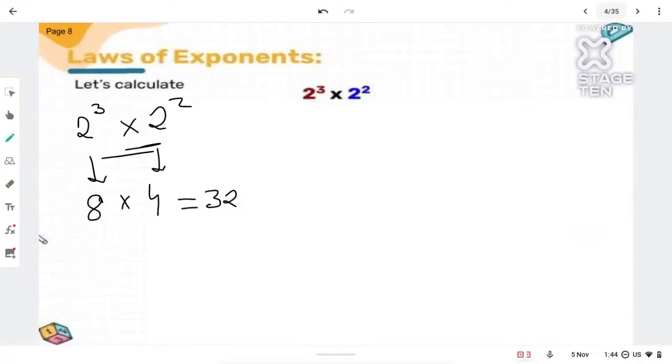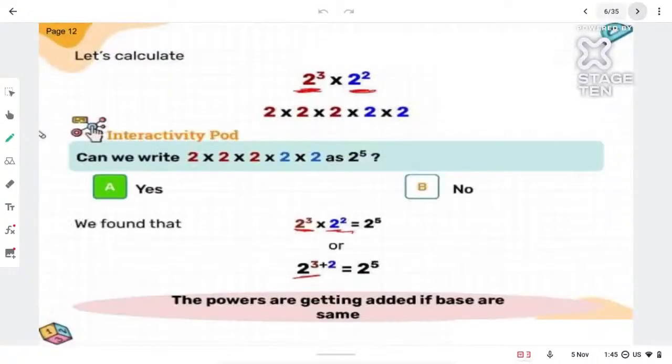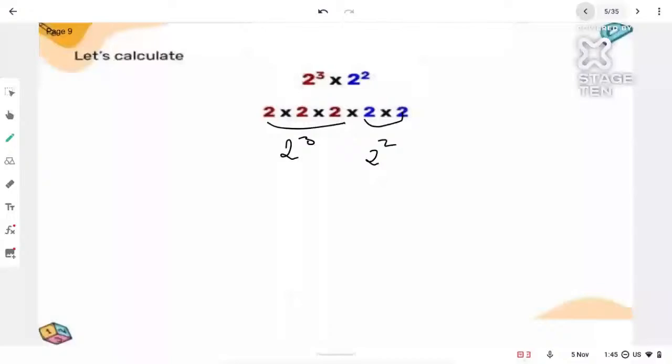32 becomes our answer here, right? So you look over here, 2 into 2 into 2, that becomes 2 cube, into 2 into 2, that becomes 2 square. When we multiply both of them, we will get 32. But now, students, look carefully over here. When I'm telling 2 into 2 into 2 into 2 into 2, how many 2's are there? Tell me, how many 2's are present?